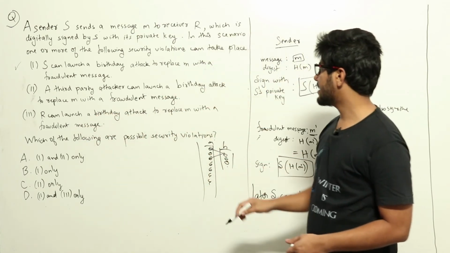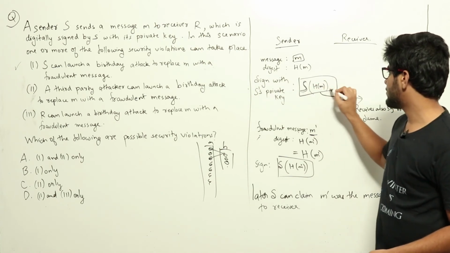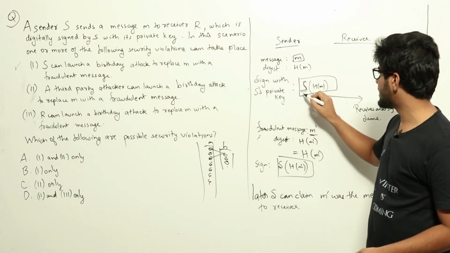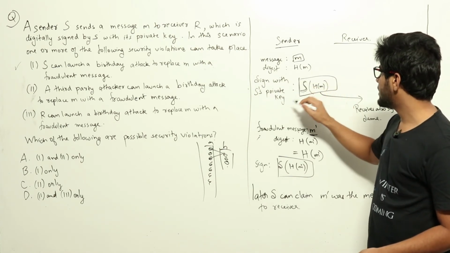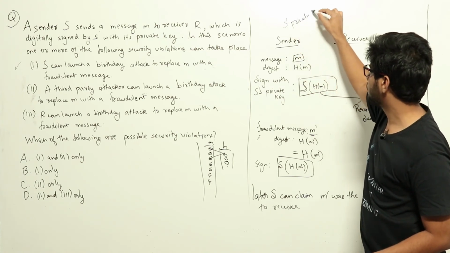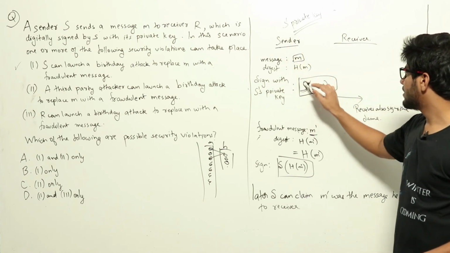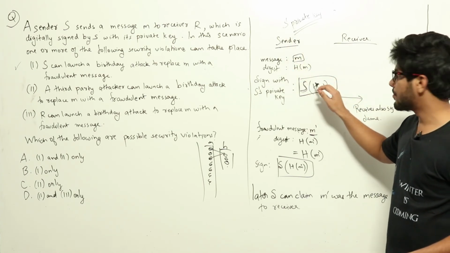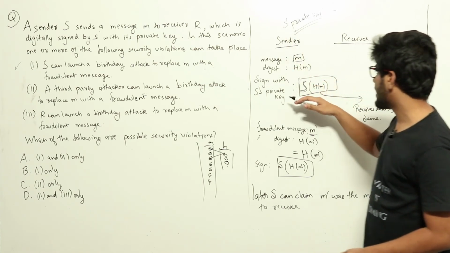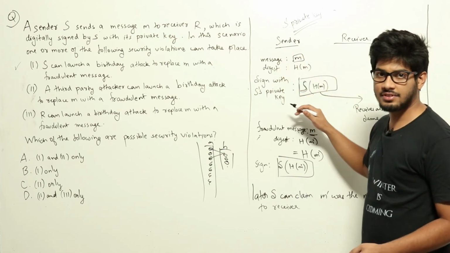Now for a birthday attack to take place, clearly this signature part S of H of M has to be there, but in order to sign this, we need to know S's private key. Only with the sender's private key can we sign the hash of a message, and only once we have the signature we can decrypt it and show that a sender has actually signed a message.